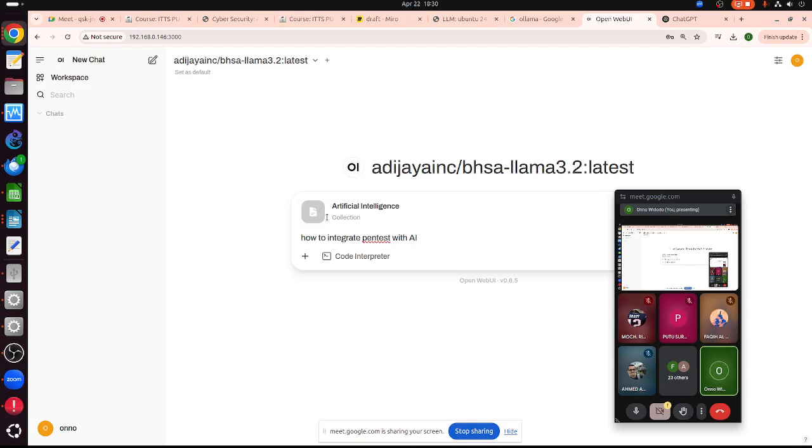So we can set a very short prompt, but in reality, it will check any context within the knowledge they have, and then it will include it and send it to the large language model, the Ollama, and then Ollama will react based on the longer prompt the Open Web UI sends.